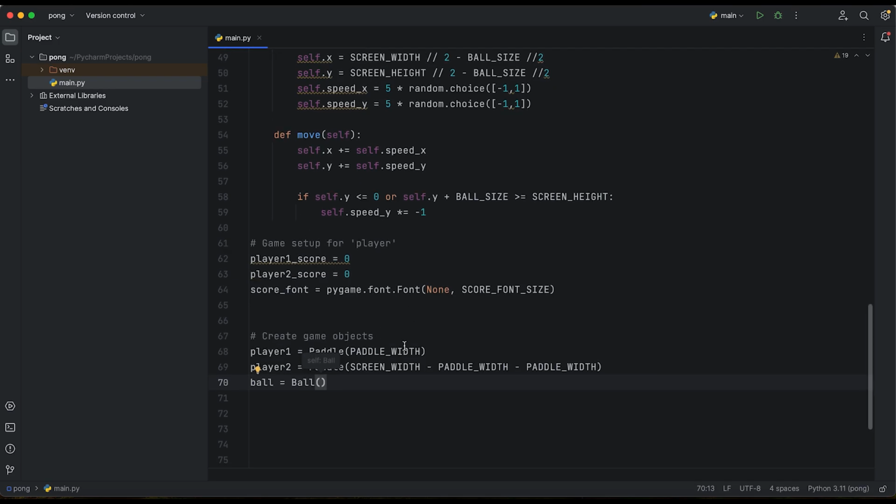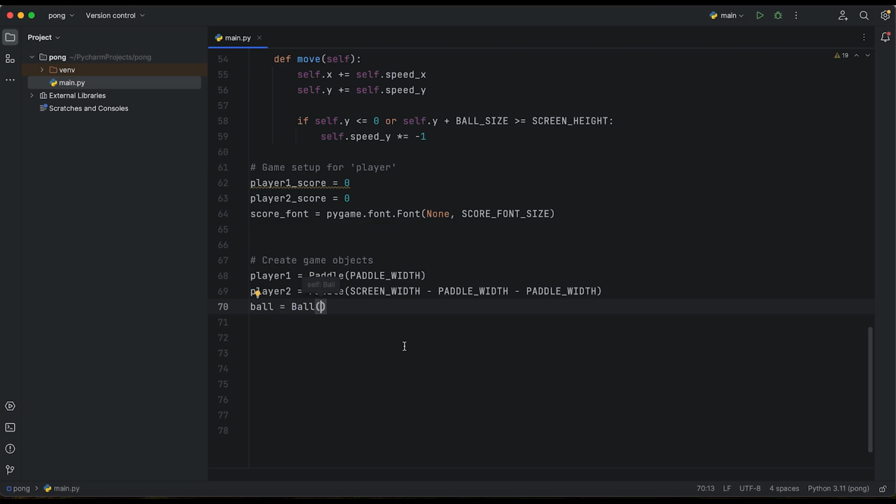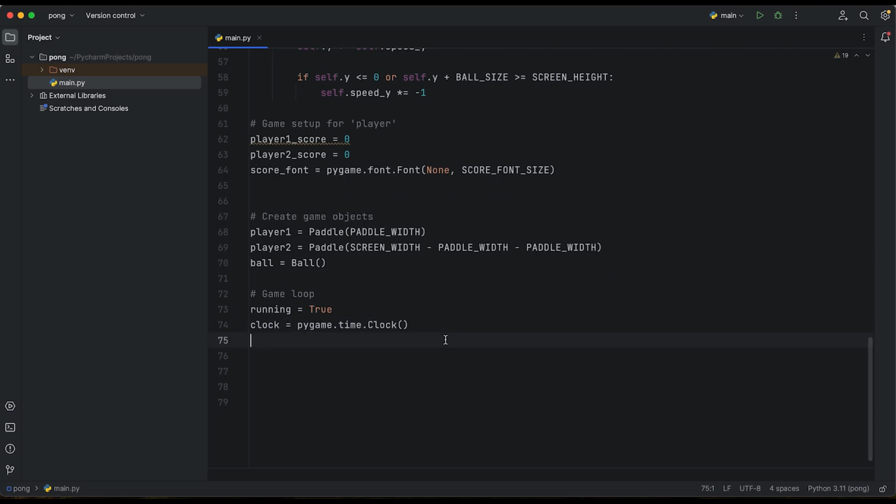We are not drawing them, they are not working as they should, but don't worry, we are going to do that as well. The next thing will be our game loop. And here we'll make running equals true, and clock, pygame.time.Clock. Whenever we are going to create a loop, while running, so while it's true, we are going to get through the events in Pygame.